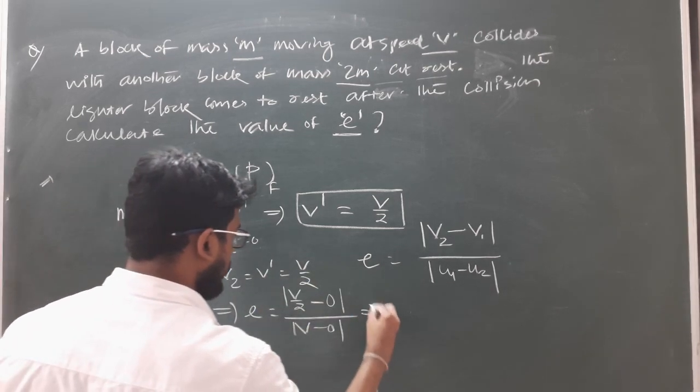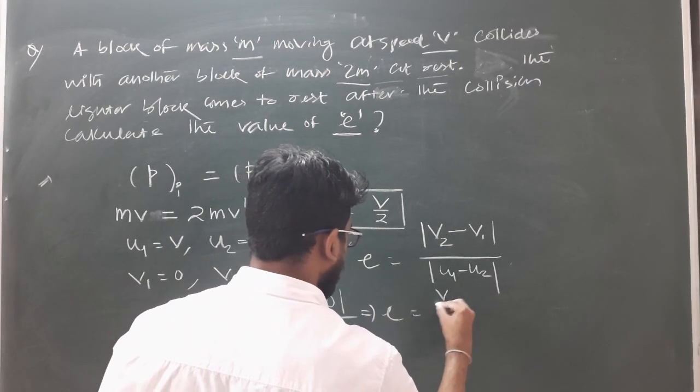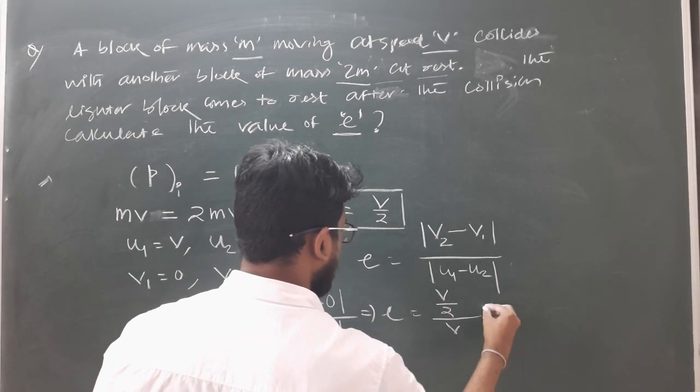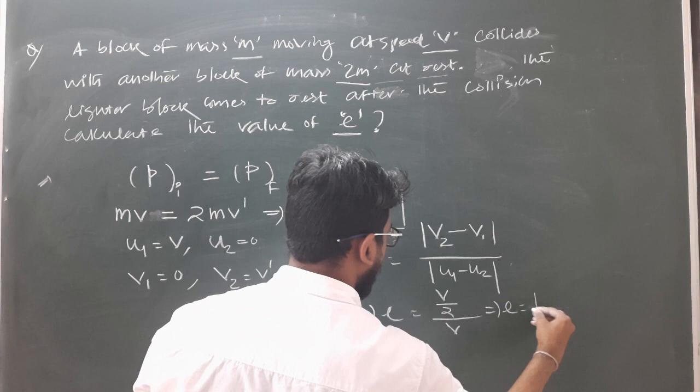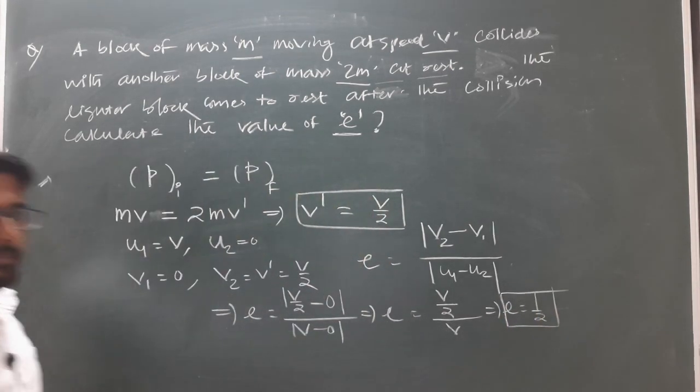So this implies E equals v by 2 divided by v. This implies E is equal to 1 by 2. So the value of the coefficient of restitution is half. Okay.